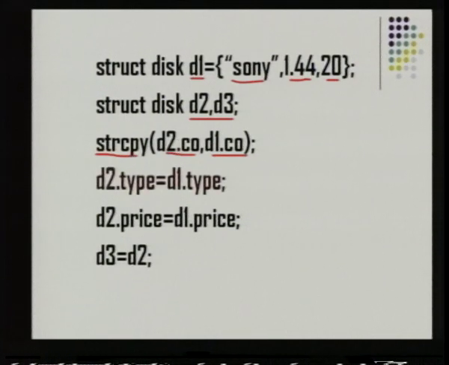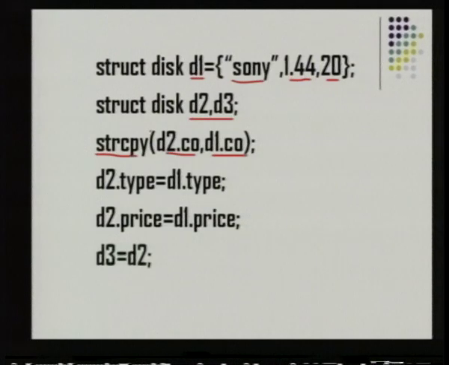In the next step I copy the float value, d2.type equal to d1.type. I am assigning the value from d1 to d2. Third step, the integer value, price from d1 to d2. So this is one way of copying the elements from one structure to another. This is very simple, where I take each member of the structure and transfer or duplicate its values from one structure variable to another.